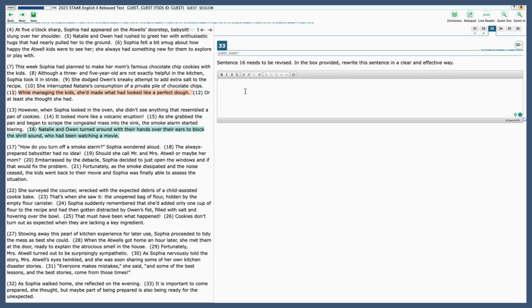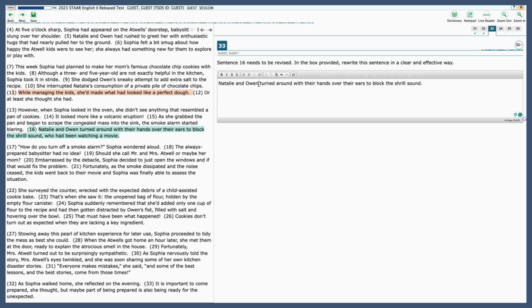So I like to always start by typing the sentence that needs revising first. The sentence here in our box: Natalie and Owen turned around with their hands over their ears to block the shrill sound who had been watching a movie. So really we're needing to take this who had been watching a movie piece and put it sooner in the sentence.